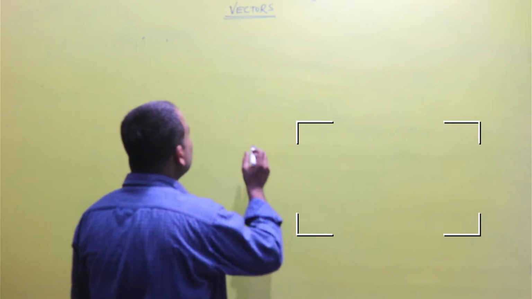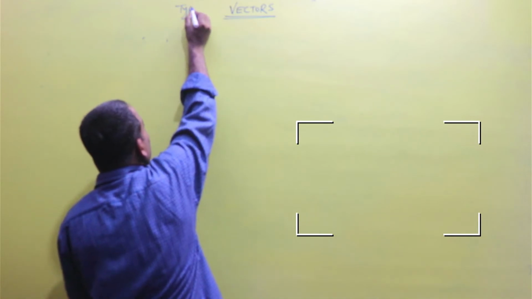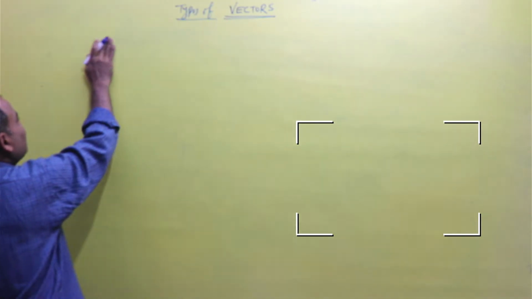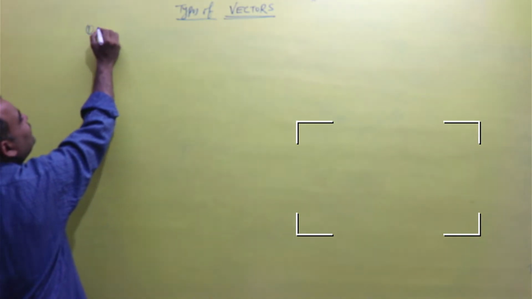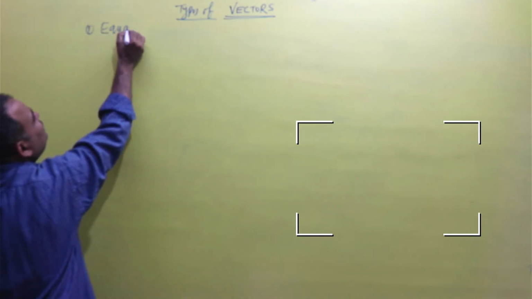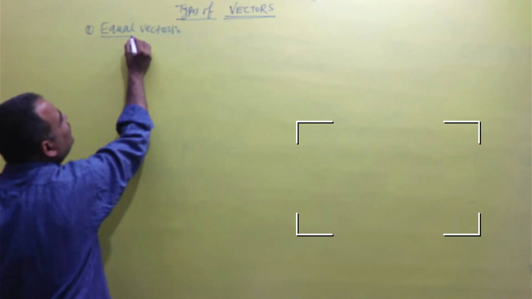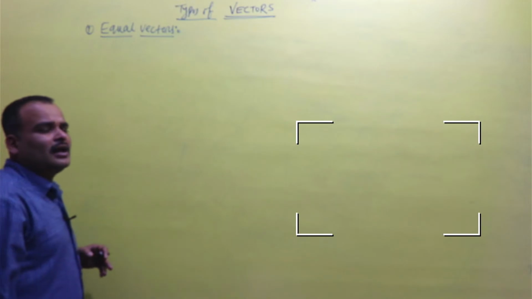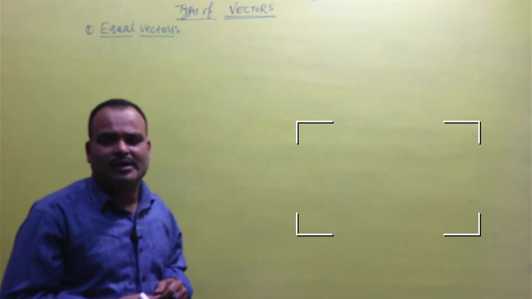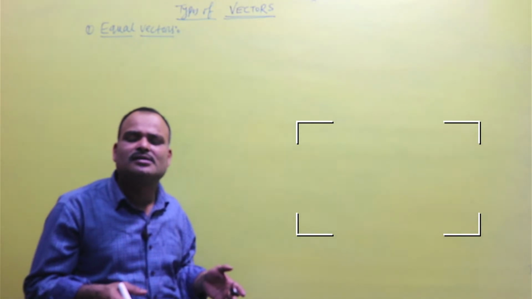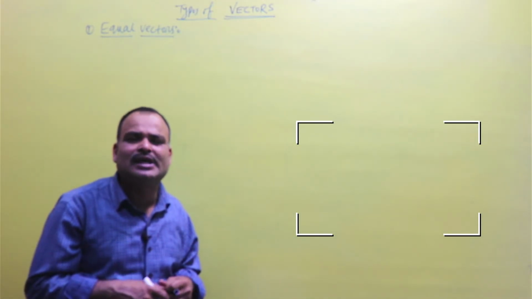So first of all, types of vectors. The first type of vector can be taken as equal vectors. Already we know that a vector possesses magnitude and direction. If the magnitude and direction of two vectors are the same, it means they are equal vectors.